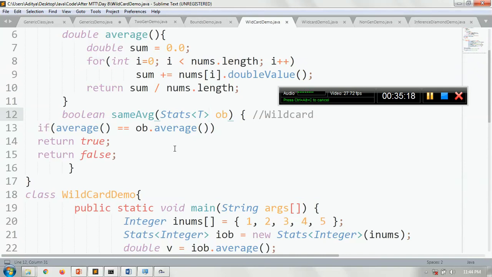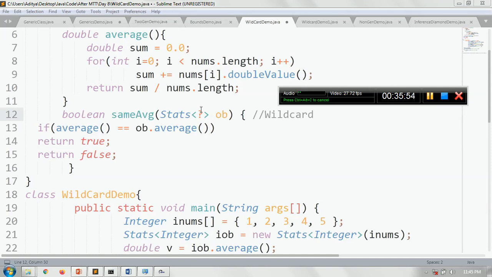Now, how do we solve this problem? We have a concept called the wildcard demo. What the wildcard says is to replace the type information with a question mark, like it is not defined here. So the idea is I will pass it with an unknown type. I will replace it with a question mark. A question mark represents an unknown type. So what does the unknown type mean? Here the type information is not known.